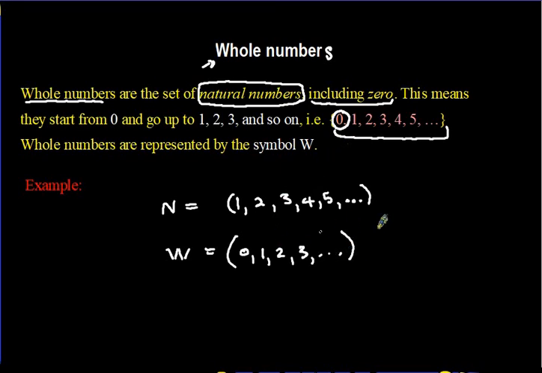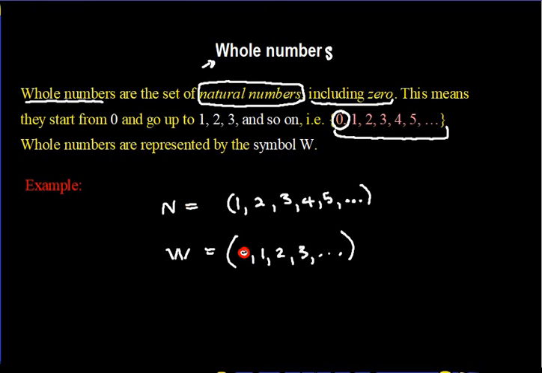And whole numbers still go on to infinity, because the only difference between whole numbers and natural numbers is what? The 0. Exactly. The whole numbers have a 0 at the start of them. So I think that would be the example that we would have put right here.